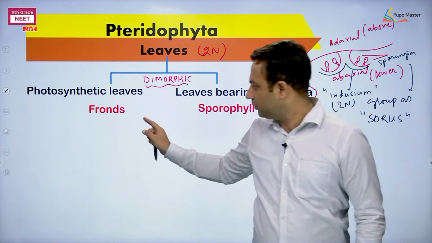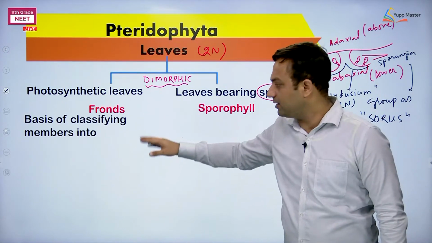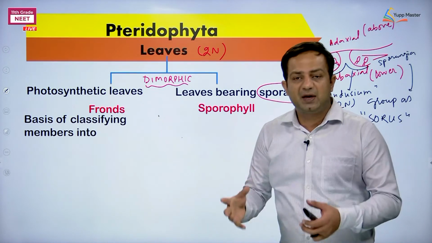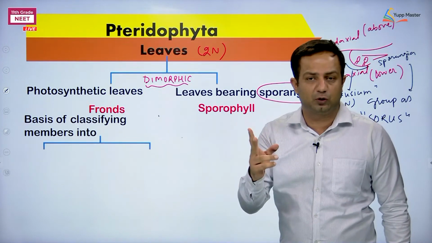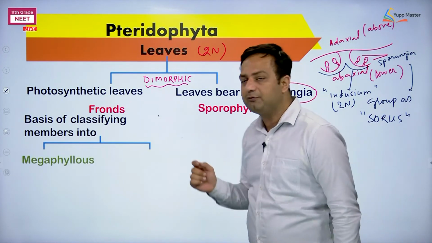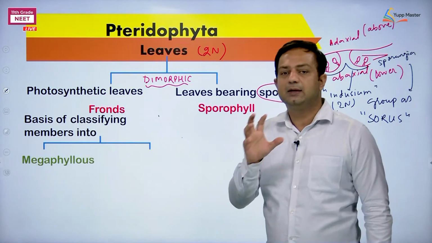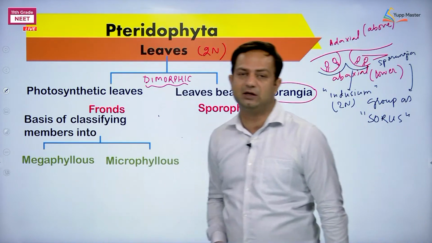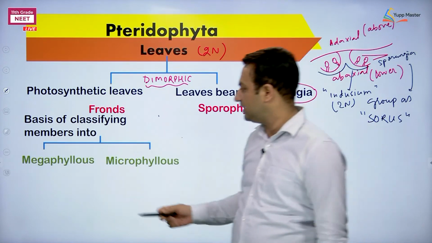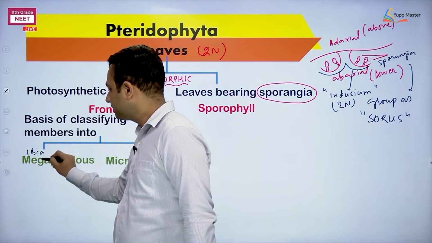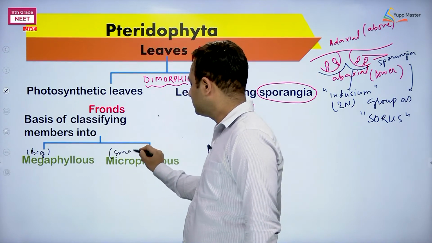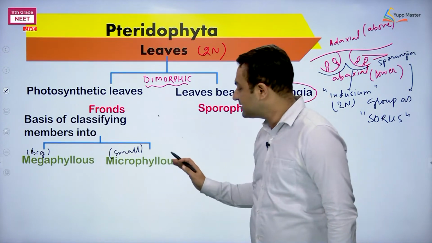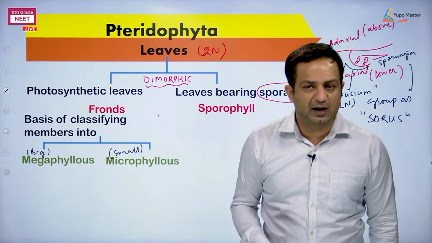First we talk about fronds. Okay, the leaves which are performing photosynthesis become a basis for classifying Pteridophyta members into two groups. The two words are given. One, megaphylus. Mega means big. Phylus means the one who is bearing the leaf. Okay, microphylus. So one who is bearing the bigger size leaves. The other which is bearing the small size leaves. Mega means bigger size. Micro means small size. So big size leaves bearing members are called megaphylus. Small size leaf bearing members are called as microphylus.